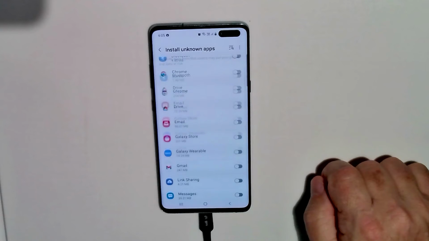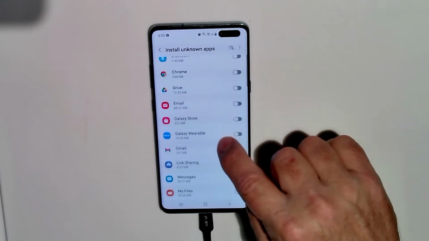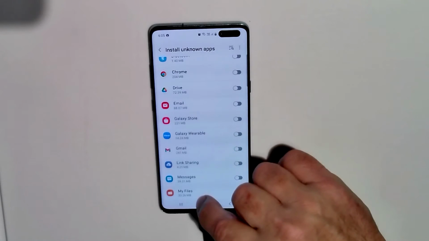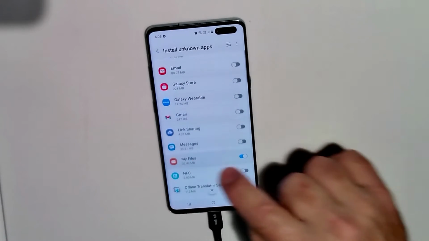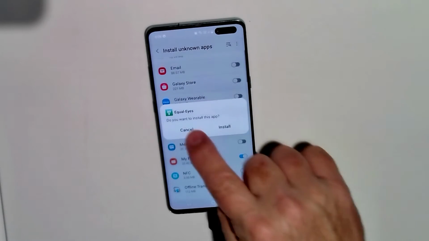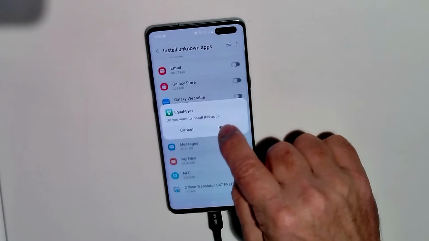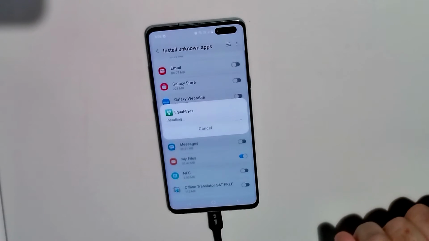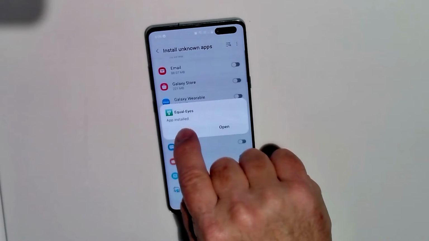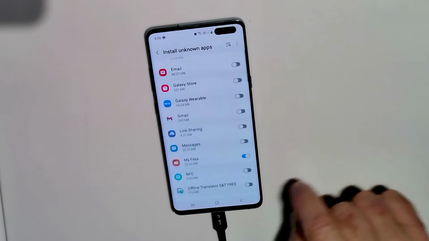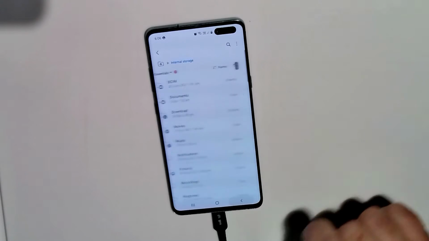Tap the Settings button in this dialog and then scroll to find My Files. Tap on My Files to bring up the Equalize Install dialog. Finally, tap Install. Once installed, tap the Done button. Return to the home screen by tapping the Back button several times.